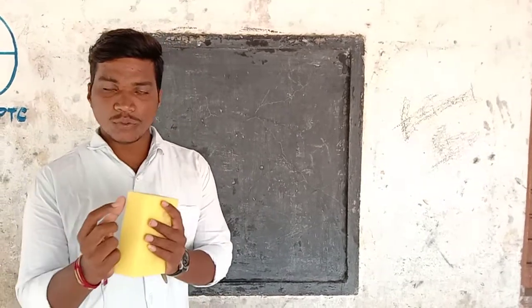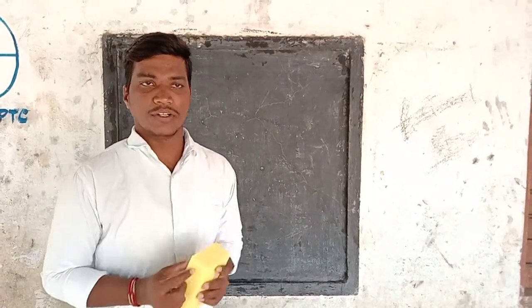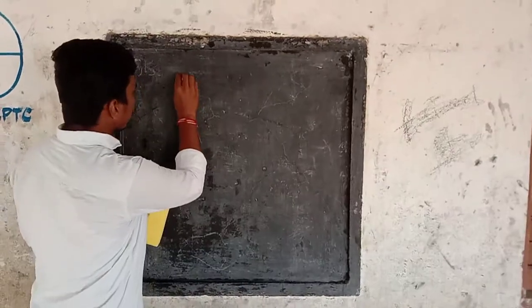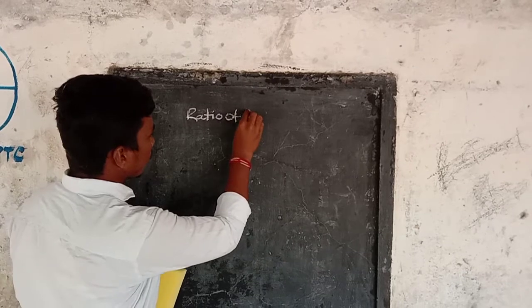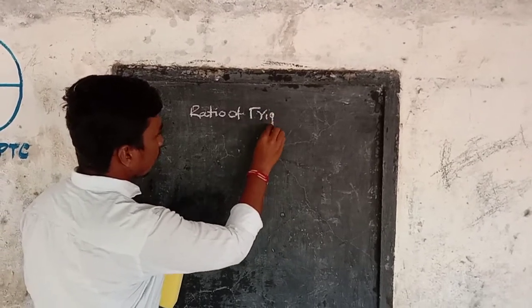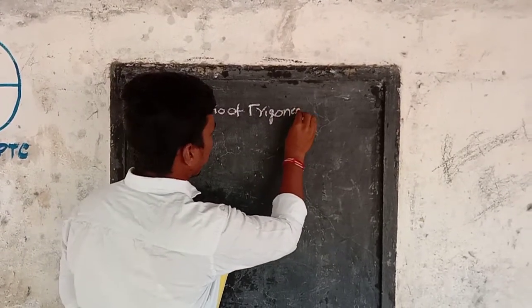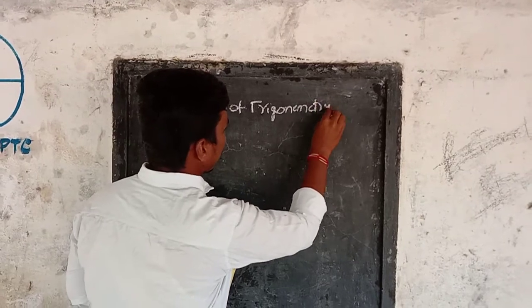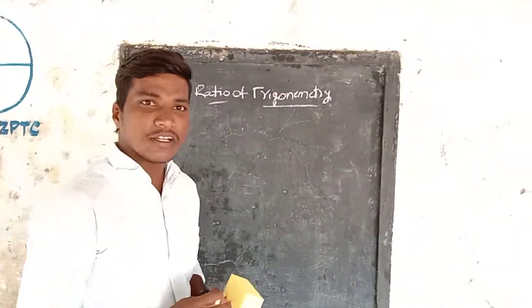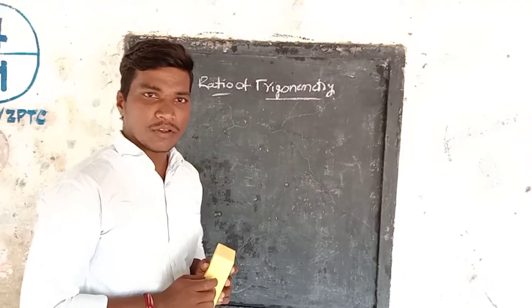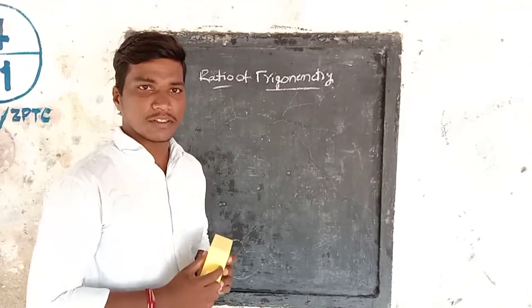First of all, I am giving to you ratios of trigonometry. The term ratios of trigonometry. What is the ratios of trigonometry?